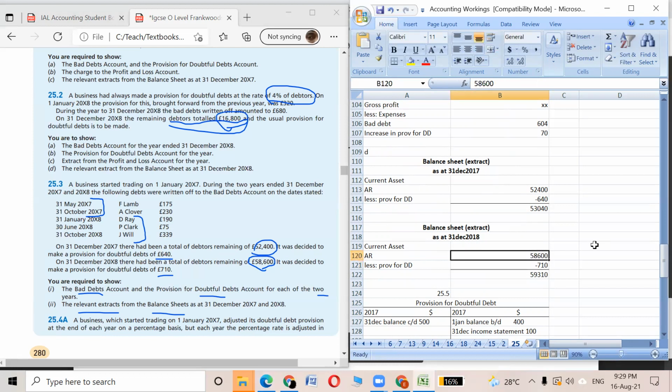You will deduct 710 from this 58,600. I have given a minus sign over here, but you don't put a minus sign. We will put a bracket. Less provision for doubtful debt, you have to put a bracket sign over here. Any confusion?